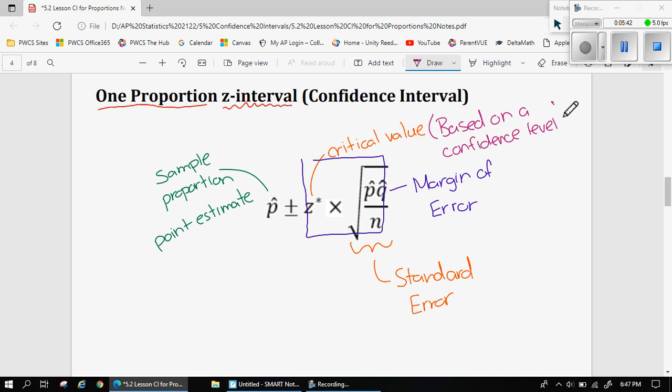We usually use like 99% confident, 95%, 90%, 80%. Those are different levels of confidence we're going to use, and we can see how we can put that in the calculator to calculate a z star. If we were 100% confident of capturing the proportion, that would mean that the proportion would be between 0 and 1. We can be confident that any proportion is between 0 and 1, and that's not really informative, so we'll be less than that for sure.